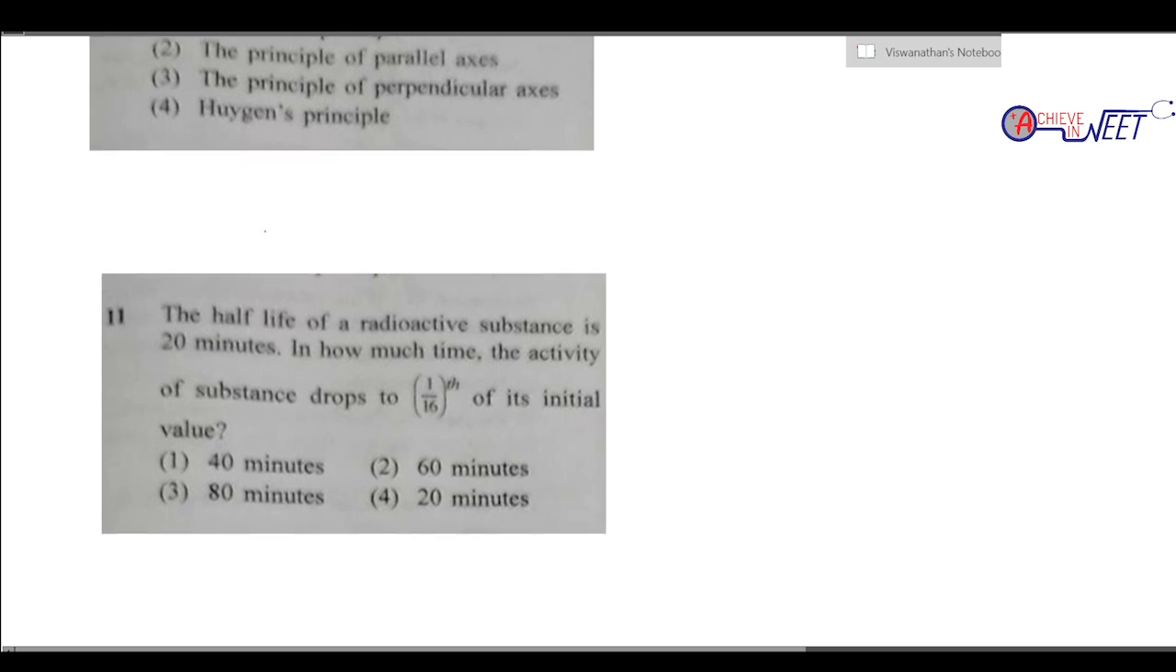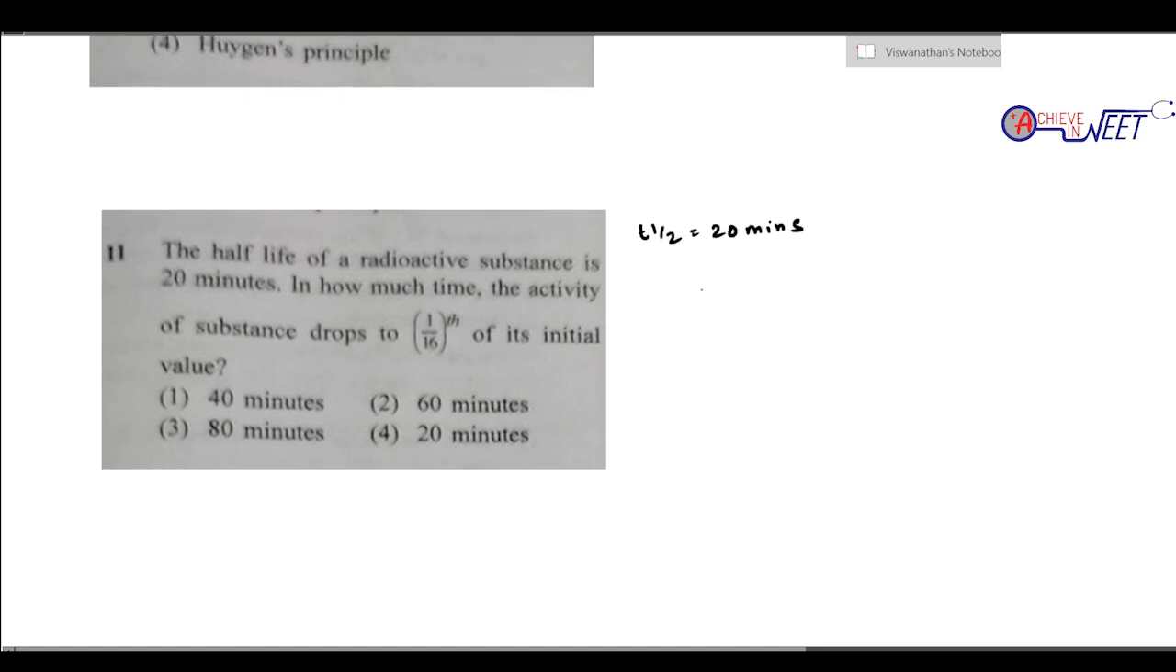The half-life of a radioactive substance is 20 minutes. So what they have given, T half is given as 20 minutes. Okay, in how much time the activity of the substance drops to 1/16th of the initial value. So in how much time does it drop to 1/16th of the initial value. So we know there is a table, with T half and initial activity. So we are going to look at how the activity drops to 1/16th of the initial value.